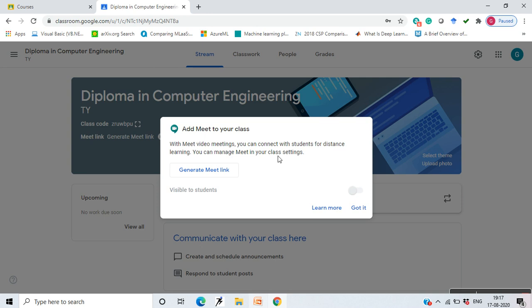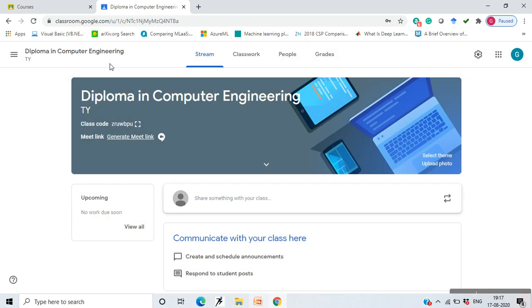See, you can connect with students for distance learning, you can manage your meetings and everything. If you generate a Meet link and make it visible to the students, they'll see it and they'll join your session.